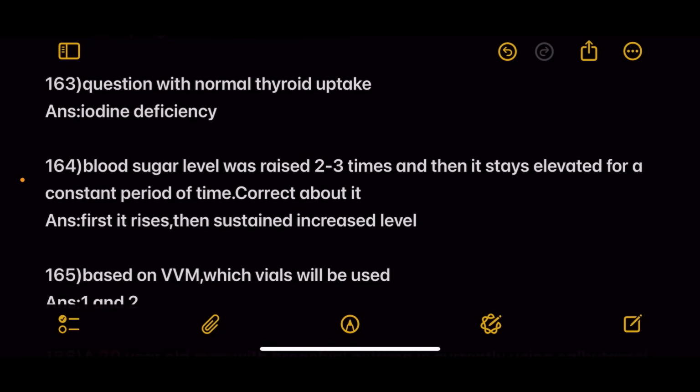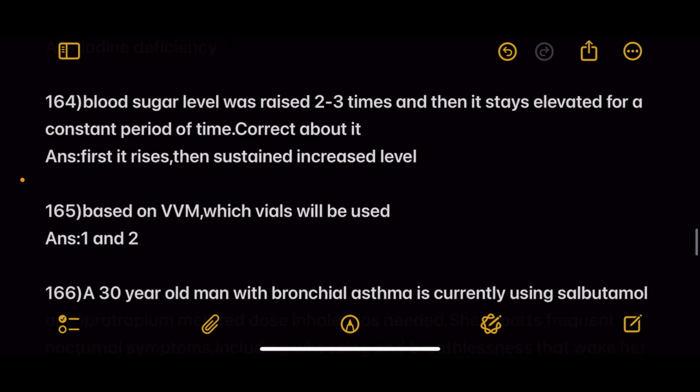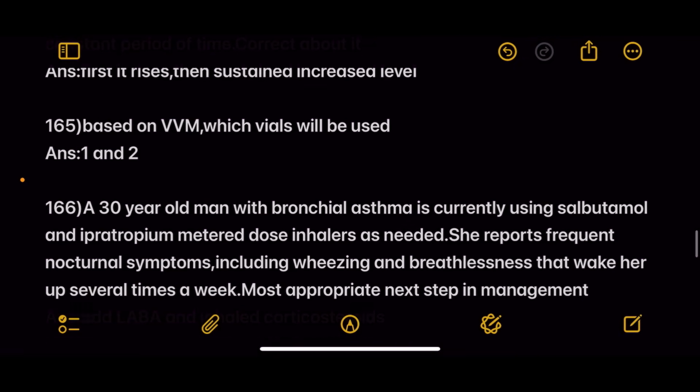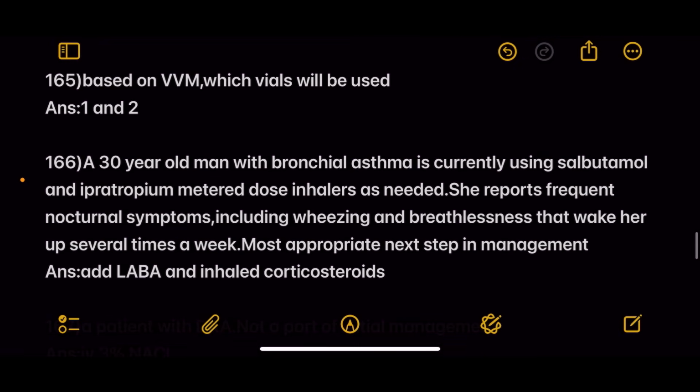Next question, with normal thyroid uptake. Answer is iron deficiency. Next, blood sugar level was raised 2 to 3 times, then it stays elevated for a constant period. Correct about it is first it rises, then sustained increased level. Next, based on VM, which vials can be used?